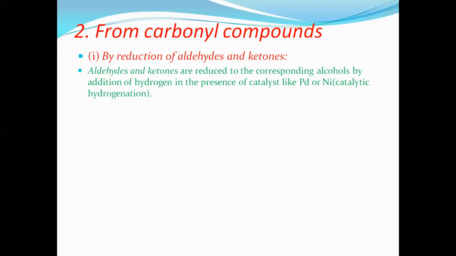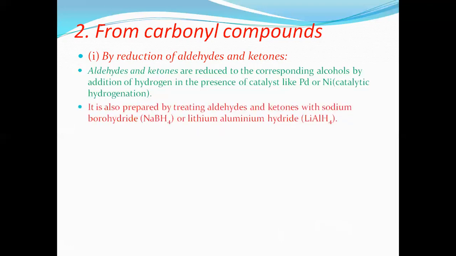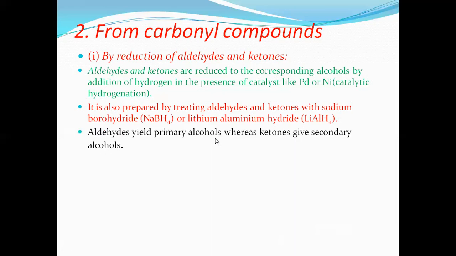This is also called catalytic hydrogenation. They are also prepared by treating aldehydes and ketones with sodium borohydride or lithium aluminum hydride. Aldehydes yield primary alcohols, whereas ketones give what? Secondary alcohols. This is a very, very important question for your higher level examination.